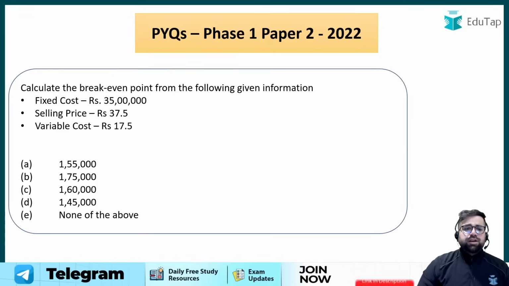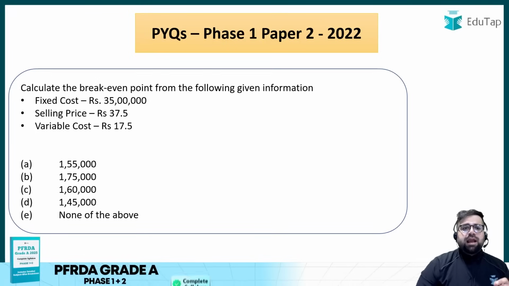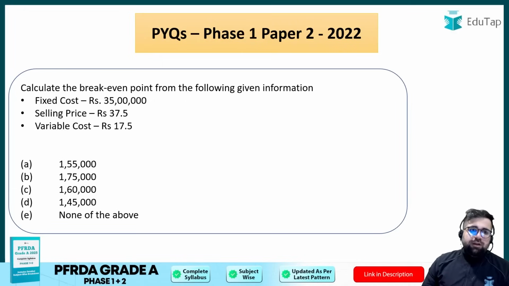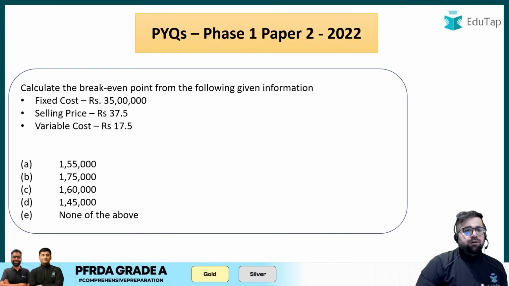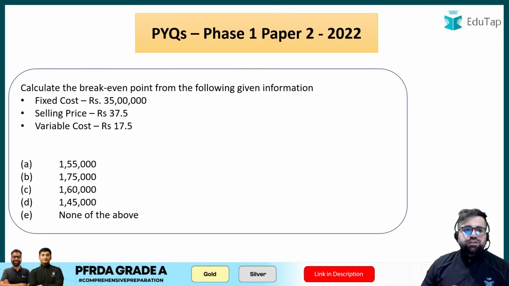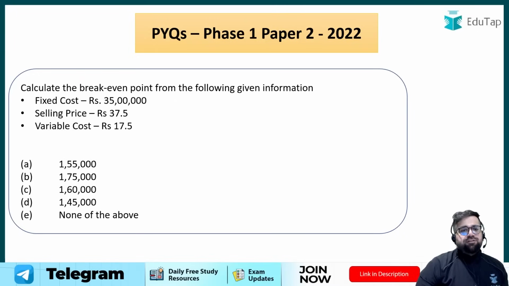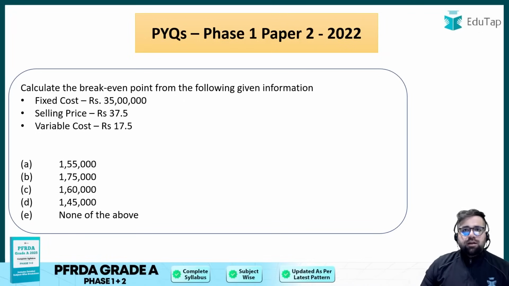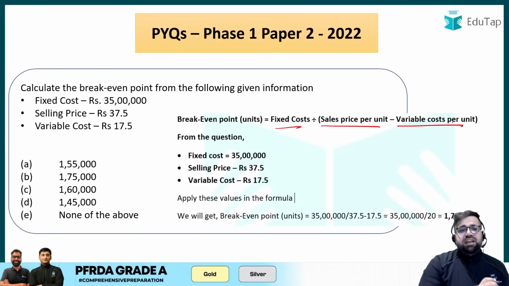Calculate break even point. Over here you can see that we are calculating it in units. Calculate break even point from the following given information. Fixed cost is equal to 35,000, selling price is 37.5, variable cost is 17.5. Given this information, you have to apply a formula again. Break even point is equal to what? Fixed cost divided by the sales price per unit minus the variable price per unit.